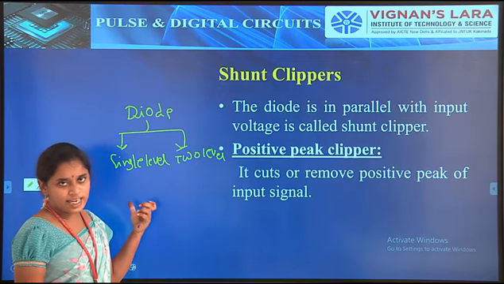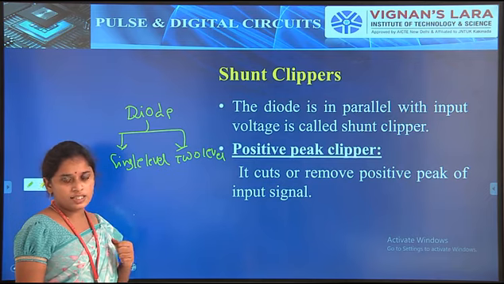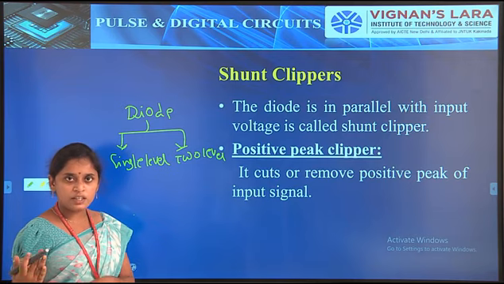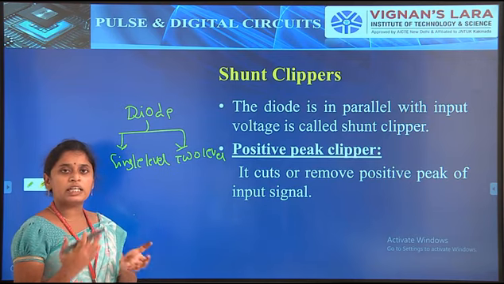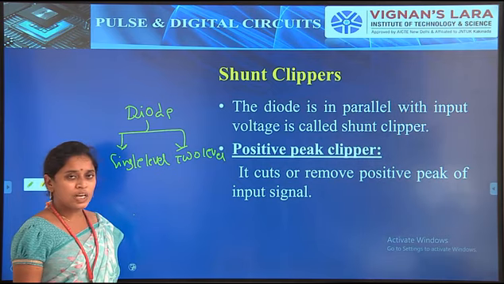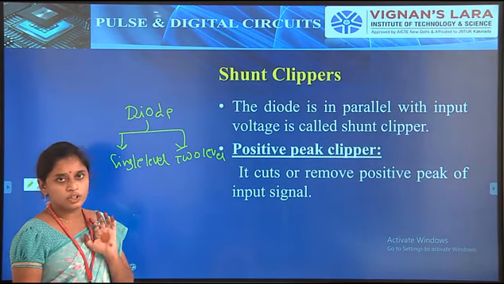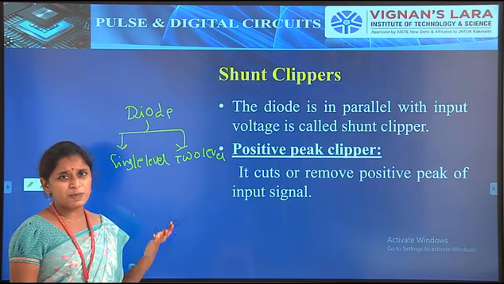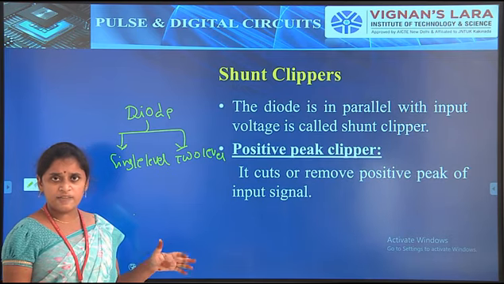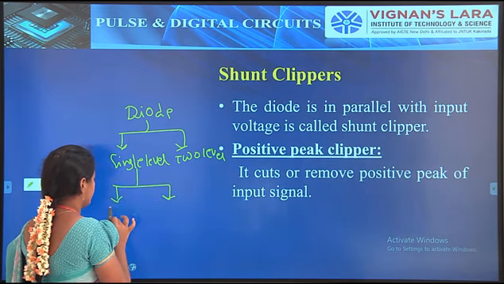It clips either the positive part or the negative part of the signal. When a sinusoidal signal is passing through the network, by using a single level clipper we can clip either the positive part or the negative part. But by using a two level clipper we can clip both positive as well as negative parts. That is the major difference between these two. The single level clipper is again divided into two types, shunt and series.